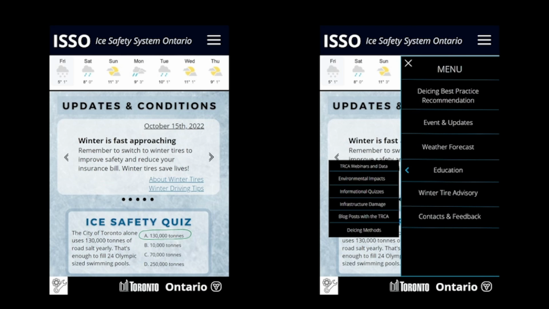When the user enters the app, they will be greeted with a main page that contains the weather forecast for their area, a section that displays current updates and conditions, and an informative quiz. The user can navigate to different sections of the app through the navigation bar in the top right corner. Through the navigation bar, there would be access to de-icing best practices, events and updates, the weather forecast, an educational section, winter attire information, and a contact or feedback section.